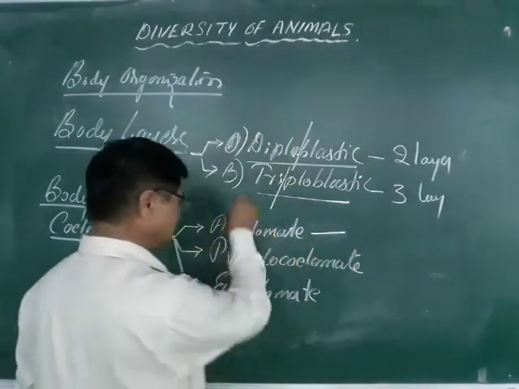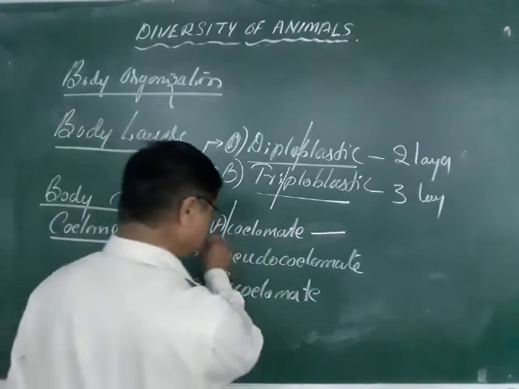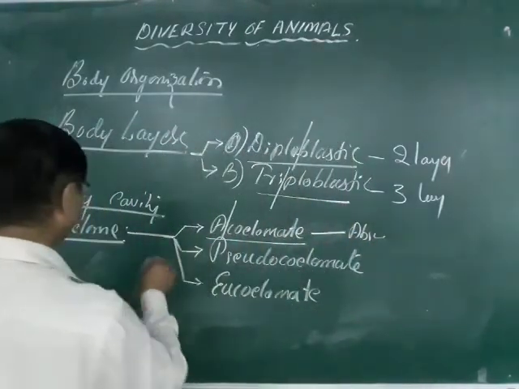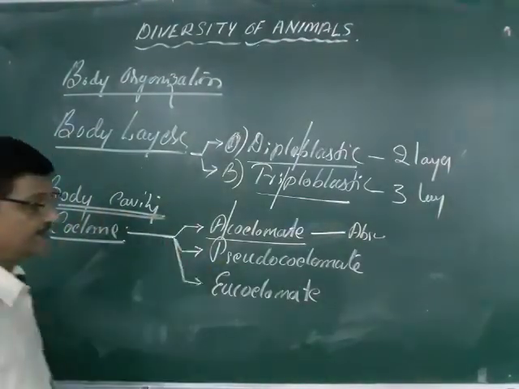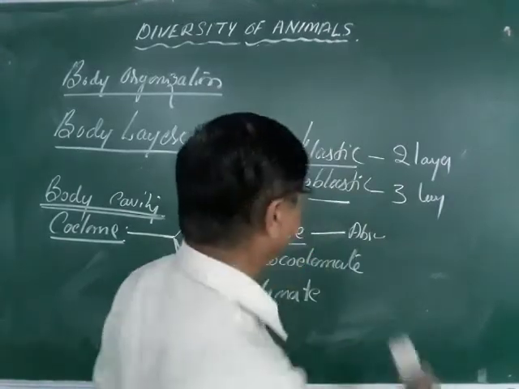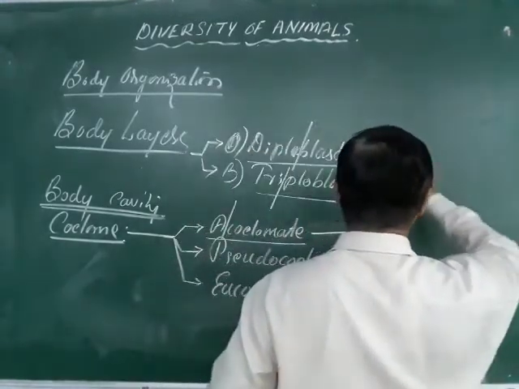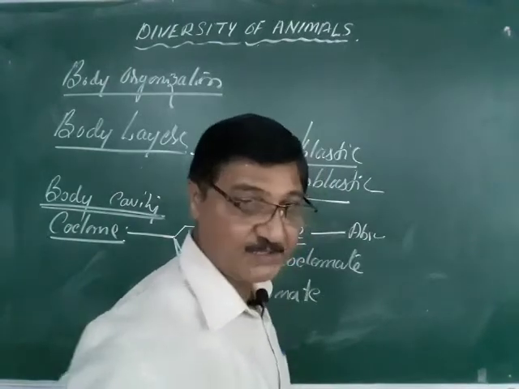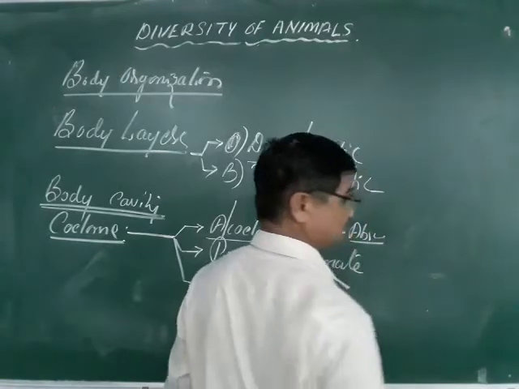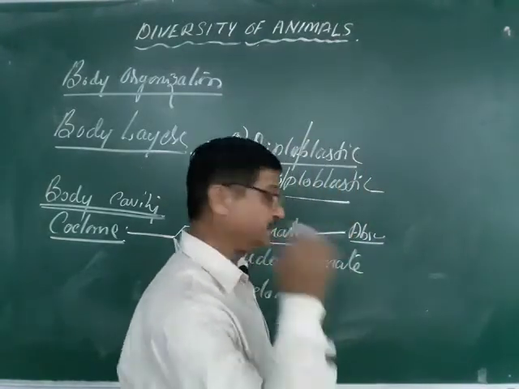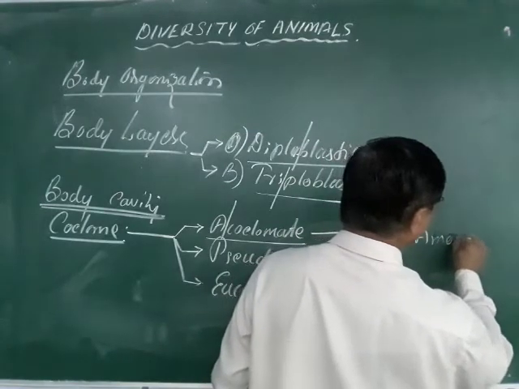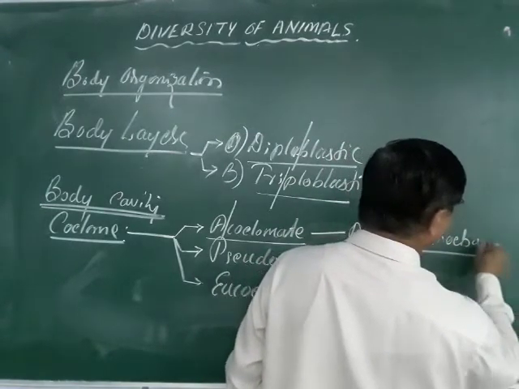Acoelomate means absent. Absent of what? Body cavity. Typical examples are the lower forms like the amoeba and some other animals, which are not able to show a body cavity. Such animals are said to be the acoelomate forms. Asymmetrical acoelomate forms. A typical example is the amoeba.